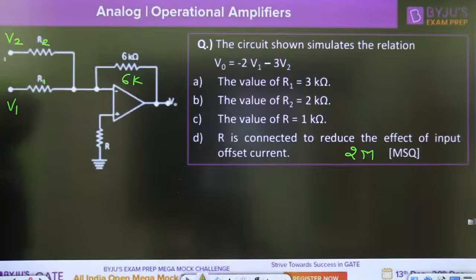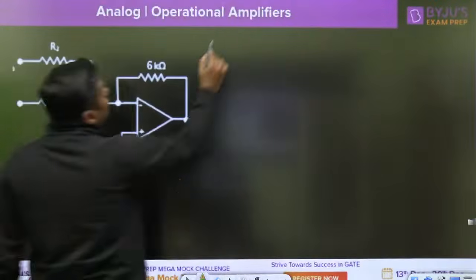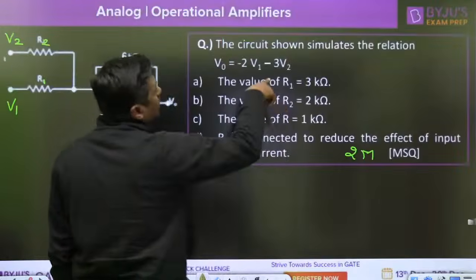Okay, what is output is given? V0 is equal to minus 2 V1 minus 3 V2. Right. Take a screenshot of this. V0 is given as minus 2 V1 minus 3 V2.